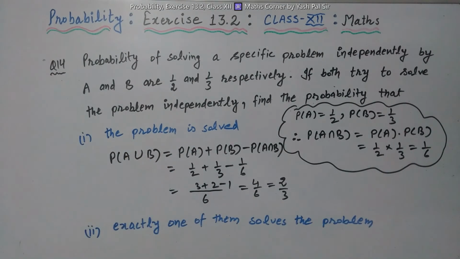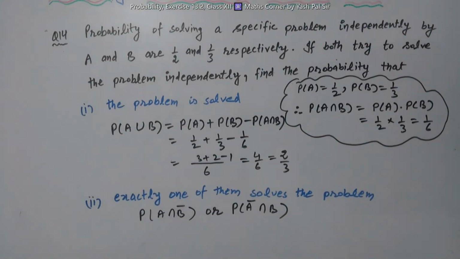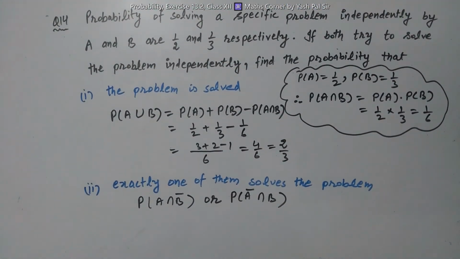Next part, exactly one of them solves the problem. It means either A solves the problem, then B does not solve the problem, or A does not solve the problem, only B solves the problem. Here we apply the same thing.